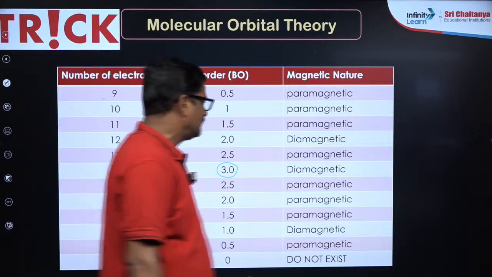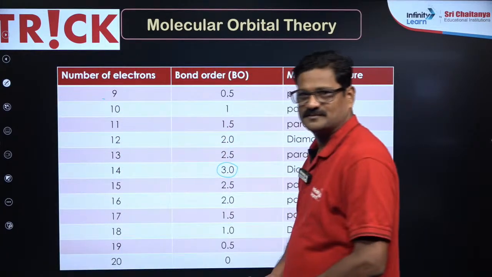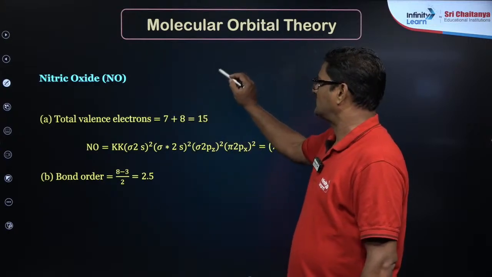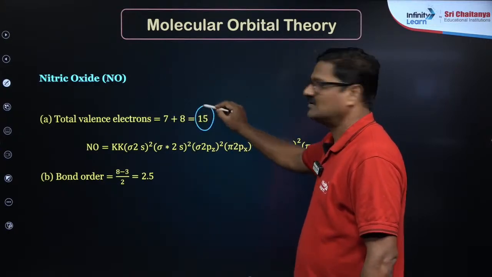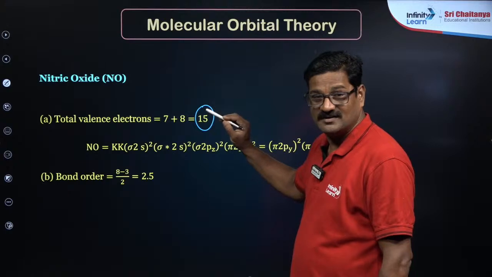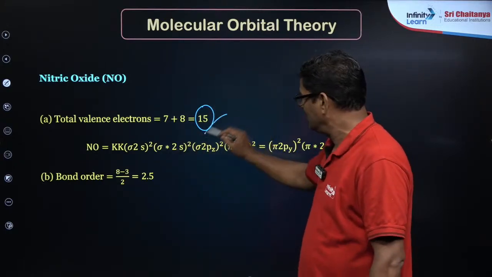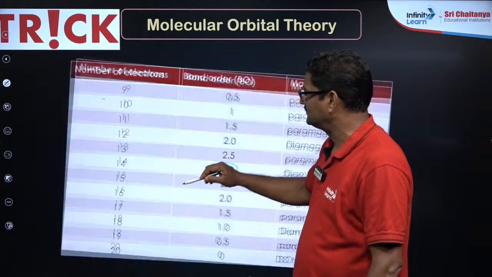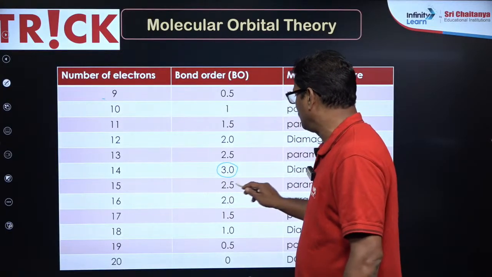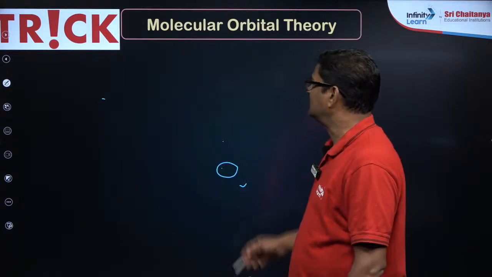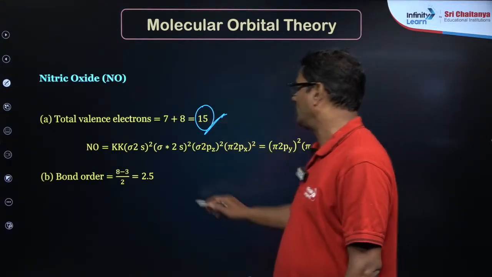That's it. Now, whenever something comes, look at this. Nitric oxide, number of electrons are 15, right? You don't memorize this. Take this 15, the bond order seems to be 2.5.